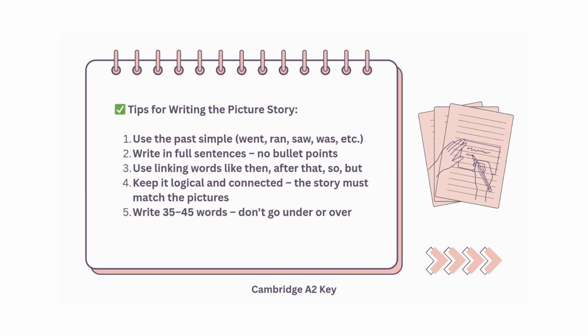So, how can I make a great story? Very easy. Just follow the tips and you will ace that story. Again, make sure you use past simple tense because you are telling a story. Write full sentences. Try not to use bullet points. Make sure you're using some linking words like then, after that, so, but. Keep it logical and connected. The story must match the pictures. Write 35 to 45 words. Don't go under or over.